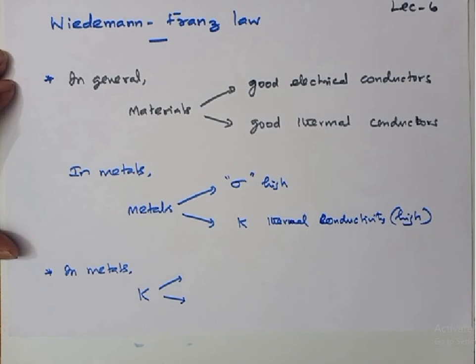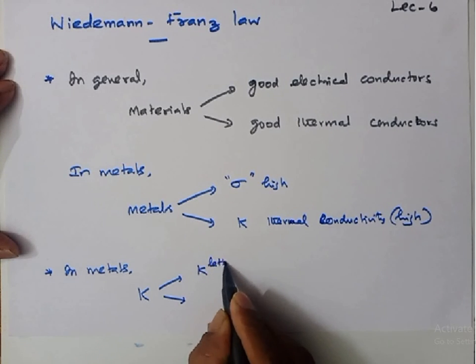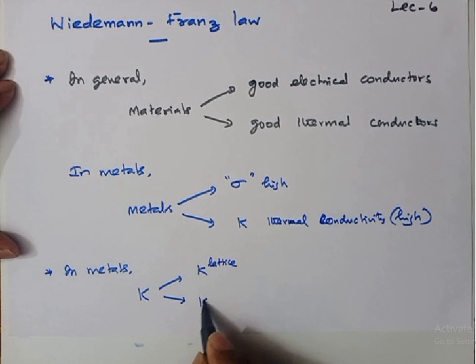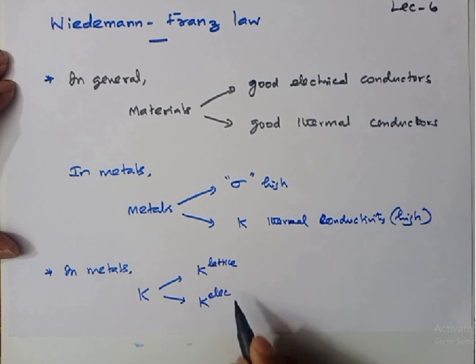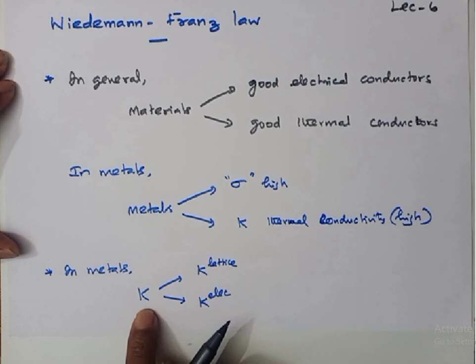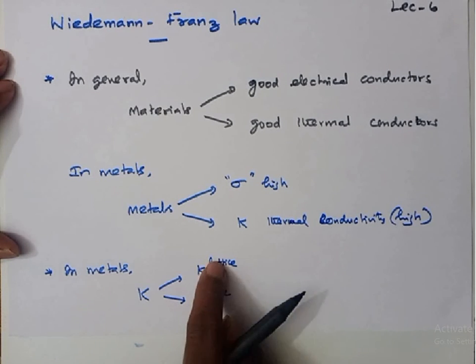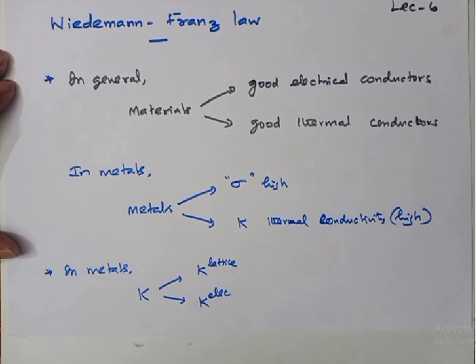One is due to lattice vibration, let me represent this as K lattice, and another is due to electronic movement, the movement of the free electrons. Let me represent that as the electronic contribution to thermal conductivity. So in the case of metal, we have two different thermal conductivities: lattice thermal conductivity and electronic contribution to thermal conductivity.